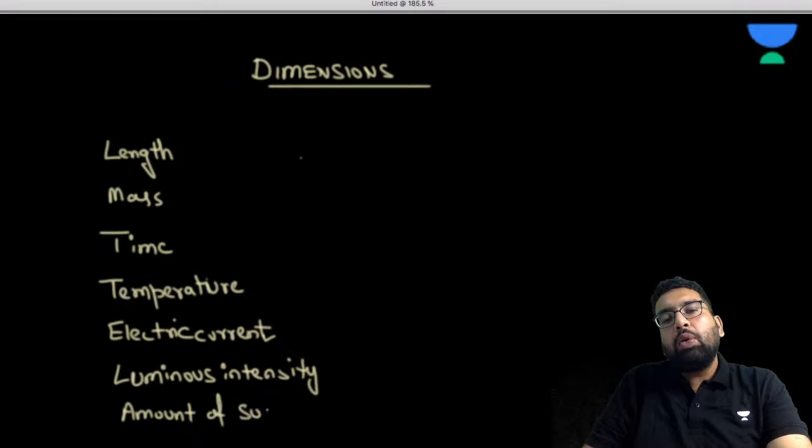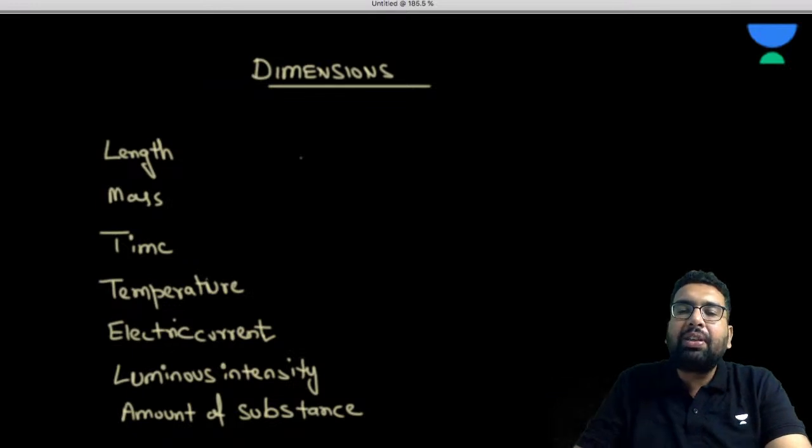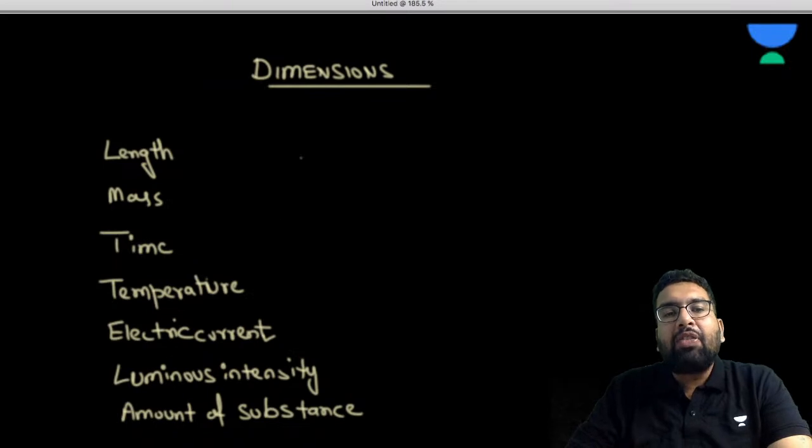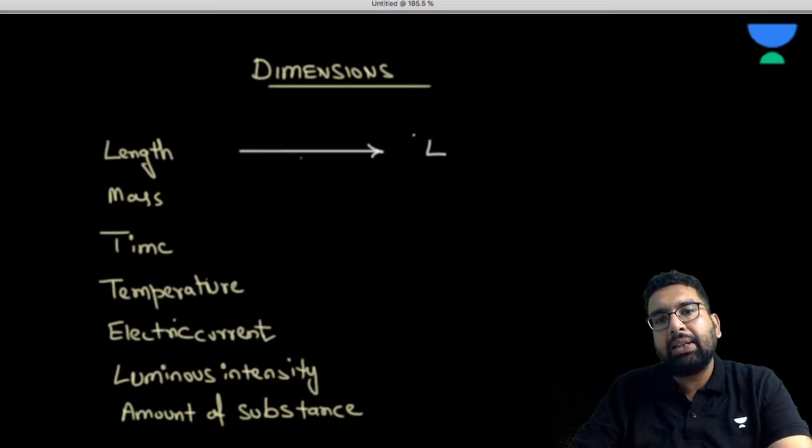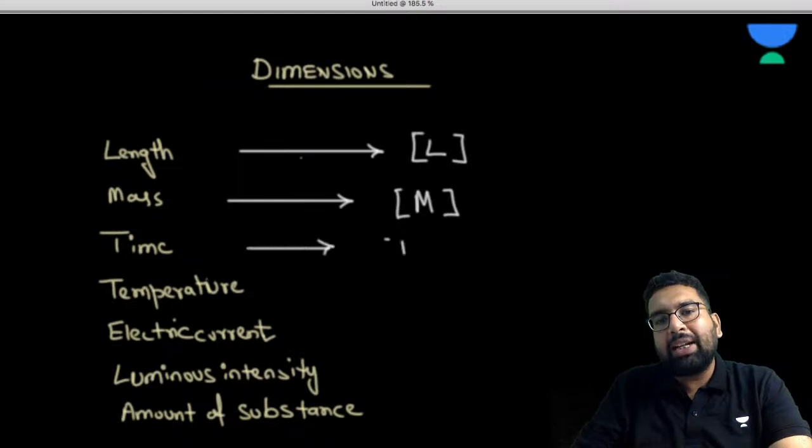Now, to get the dimension of something, first let us give some representation to these fundamental quantities like length, mass, temperature, electric current, etc. Length I will represent as L, mass as M, and time as T. What will be the temperature?